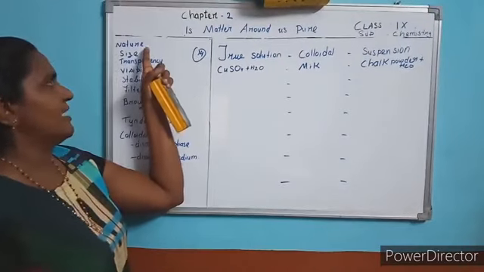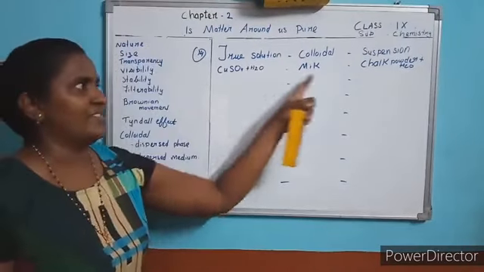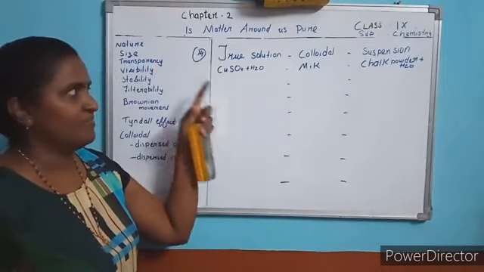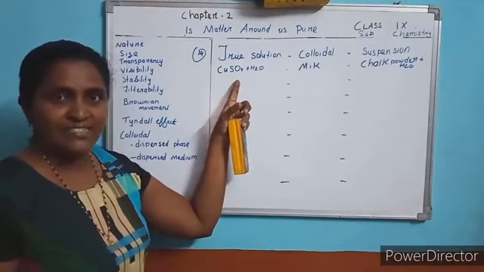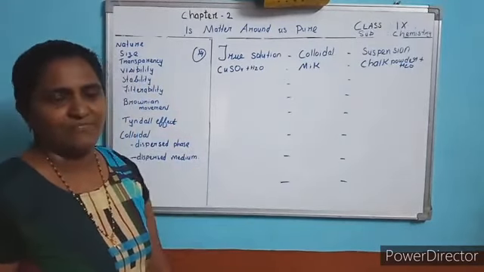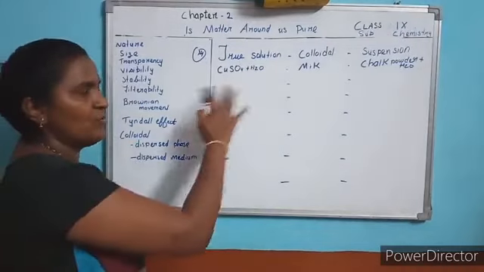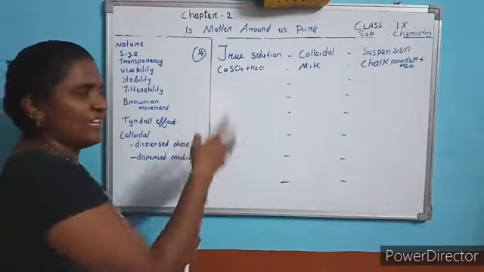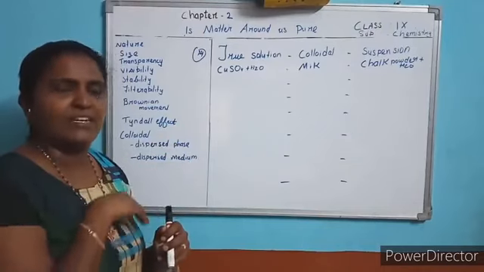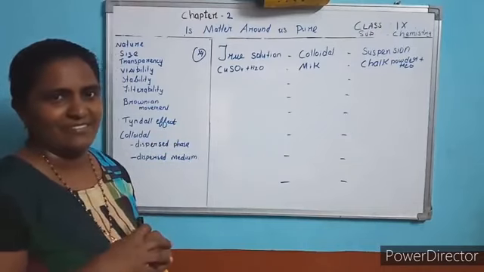The first point is in terms of nature, what are the differences? How do they differ in terms of nature? True solution is homogeneous, colloidal is heterogeneous, suspension is also heterogeneous. What is homogeneous? When copper sulfate or sugar is added to the water, it completely dissolves.